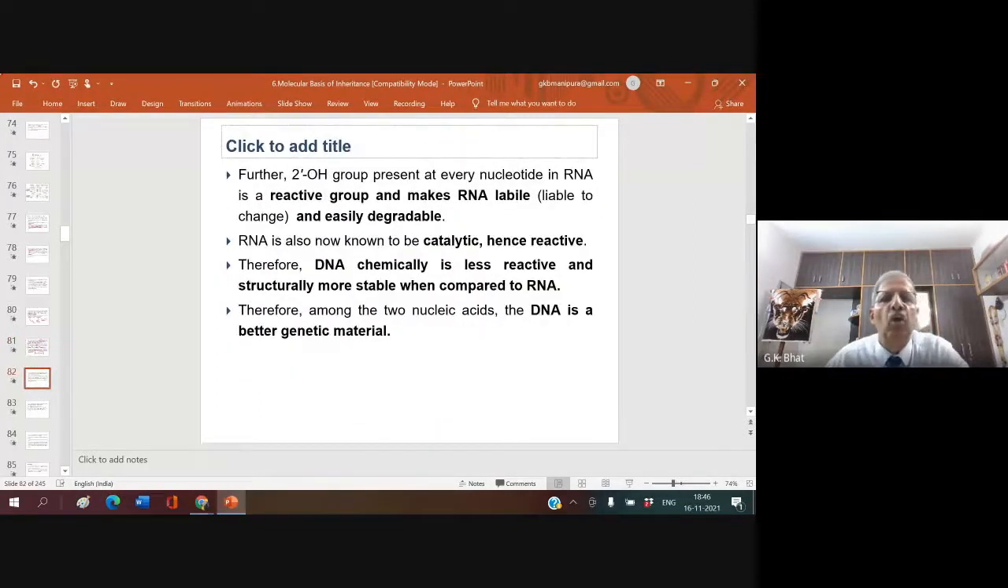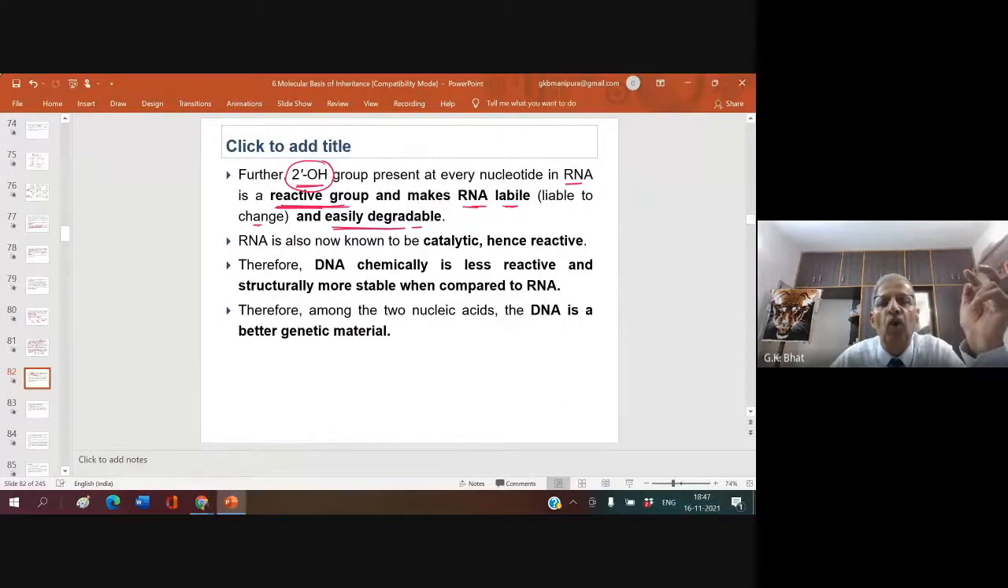Now, further, the 2' OH group present at every nucleotide in RNA, in the ribose sugar, is a reactive group. It is not stable. It is a reactive group and makes RNA labile, liable to change, and easily degradable. So DNA is strong when compared to RNA.